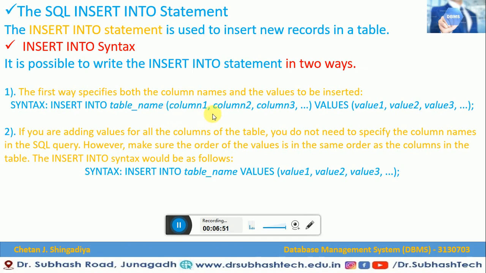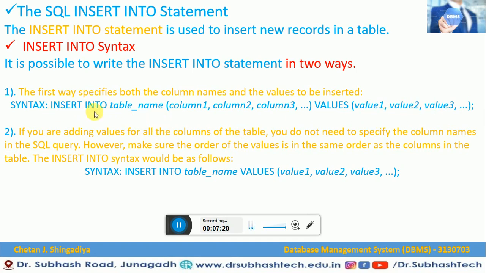In the parenthesis you have to write the column names whichever we have defined in our table. Here we have written column1, column2, column3 and so on. Then we have to write the values, according to the column names, as per the table. So this is one of the ways.